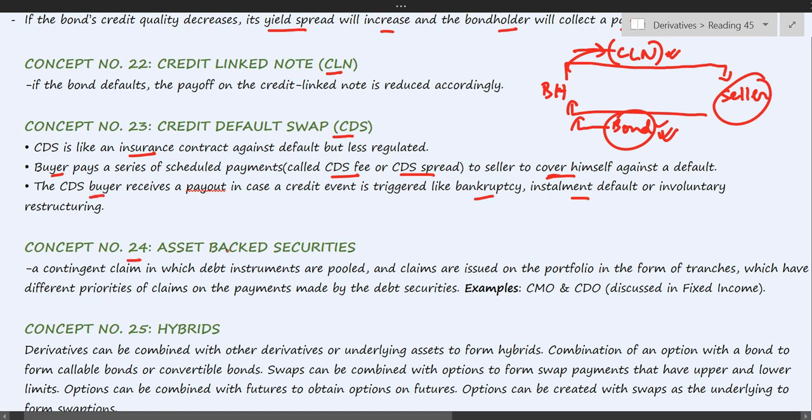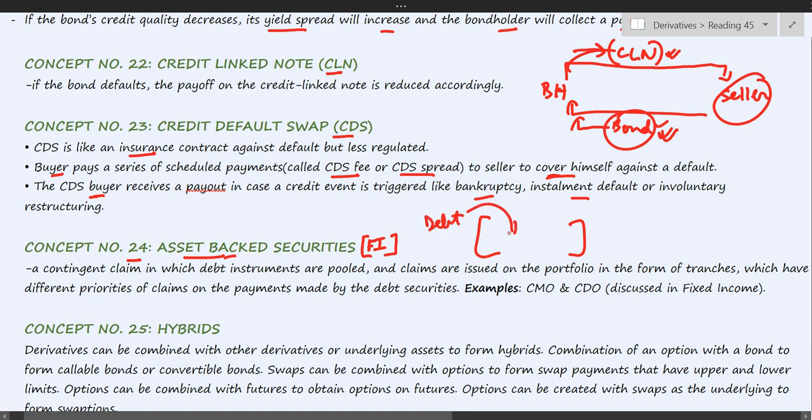Concept number 24, asset-backed securities. We have a detailed reading on this in fixed income, so we are going to read this in detail there. For now, just broadly understand that asset-backed securities are a pool of investments where you have a lot of debt securities.